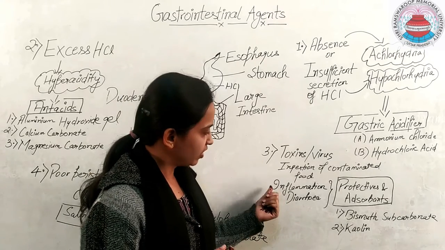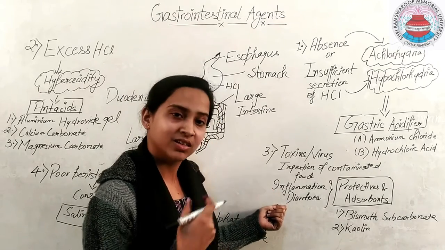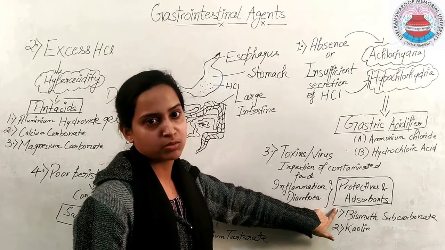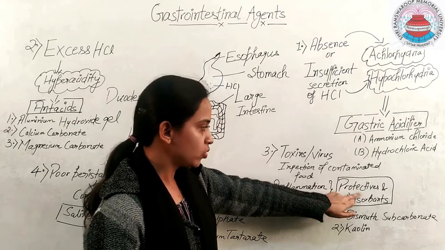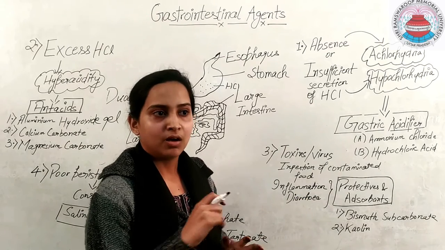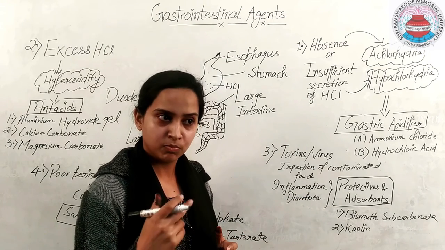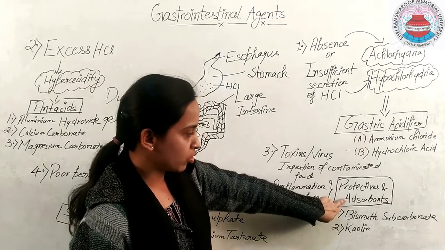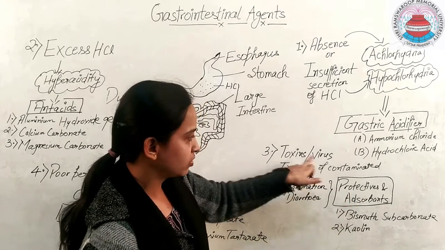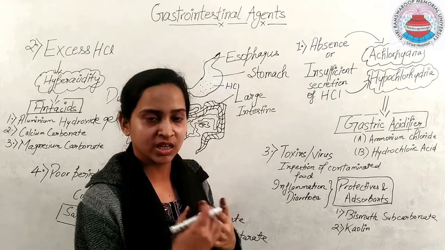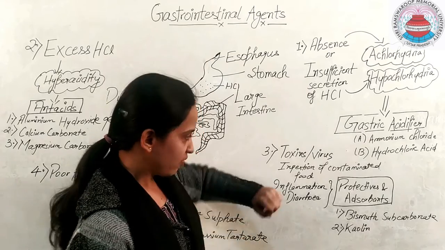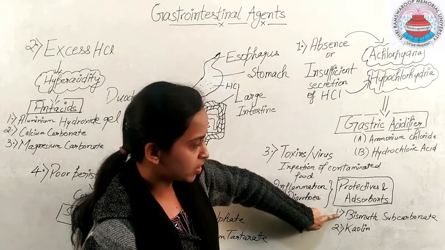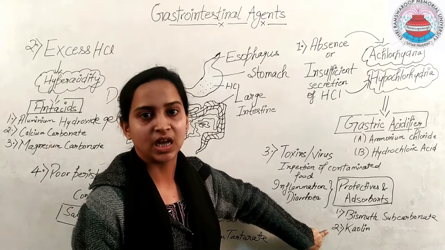So for treatment of the inflammation or diarrhea, we will use a particular category of compound known as protectants and adsorbents. Protectants will form a mucosal lining that will provide a soothing action to the intestinal mucosal lining. And adsorbents will adsorb the toxins that we have ingested in our contaminated food. In this category, there are two compounds: first is bismuth subcarbonate and the second is kaolin.